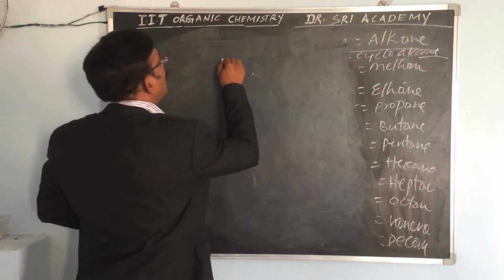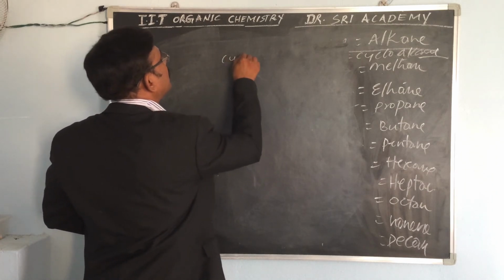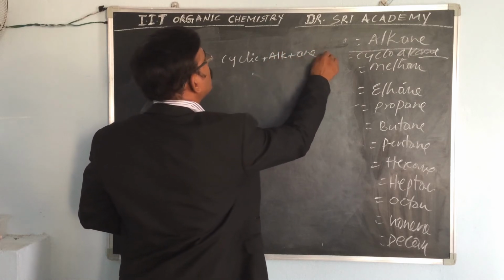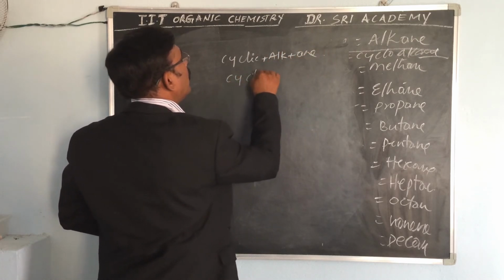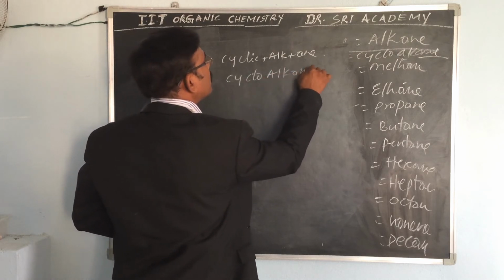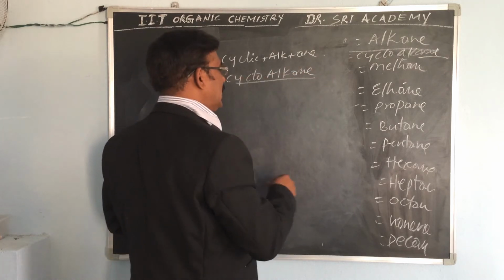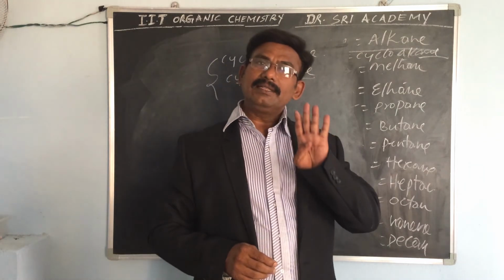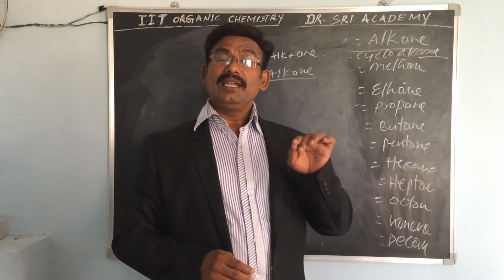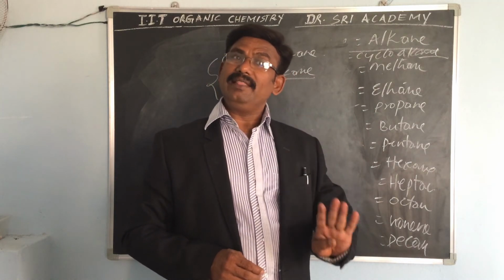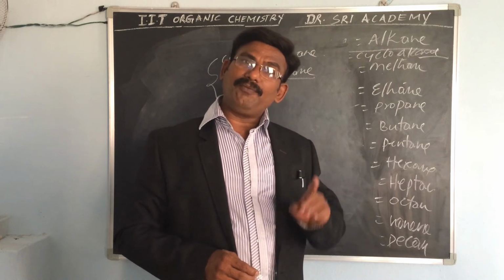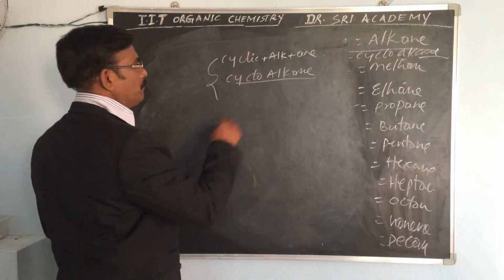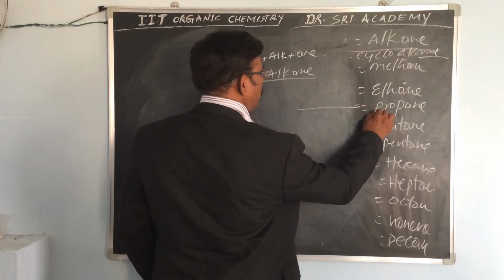So cyclic plus alk plus ane: cycloalkanes. Cycloalkanes start from 3 carbons. They do not start from methane or ethane, they start from propane.